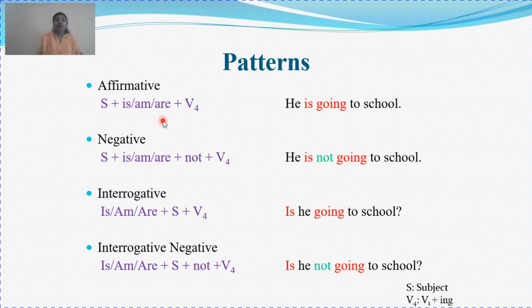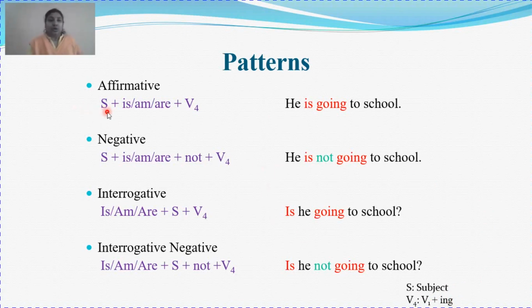Here I am going to use them as auxiliary verb. So is, am, are plus verb fourth form. What is verb fourth form? Verb fourth form is nothing but the verb first form plus ing. Whenever you add ing to the base form of the verb, it becomes your verb fourth form.